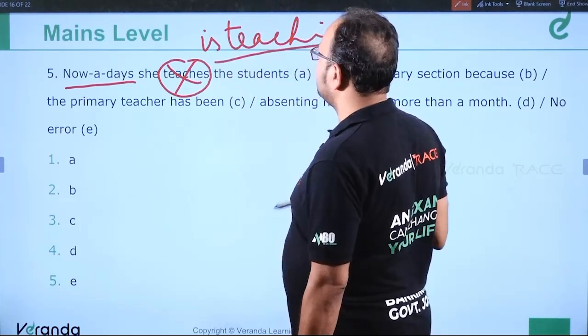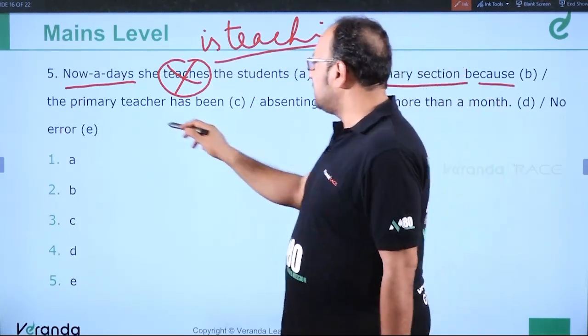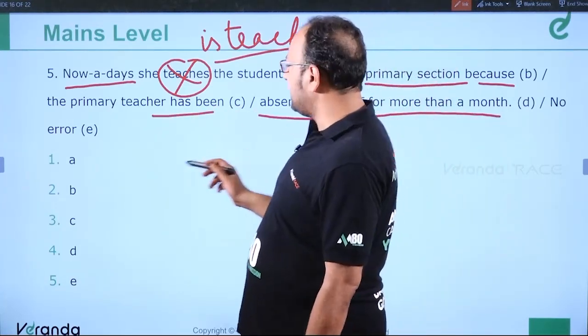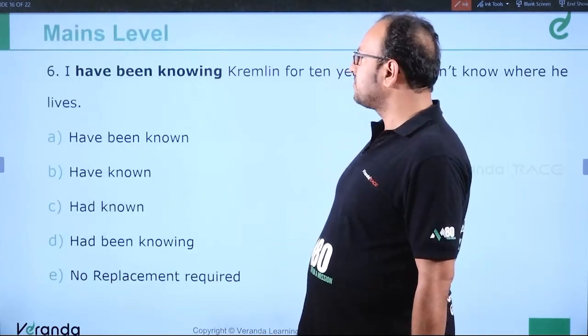Clear? Nowadays, she is teaching the students of the primary section because the primary teacher has been absenting herself for more than a month. So the error is in part A. We'll mark A as the answer. Clear? Moving ahead to question number 6.